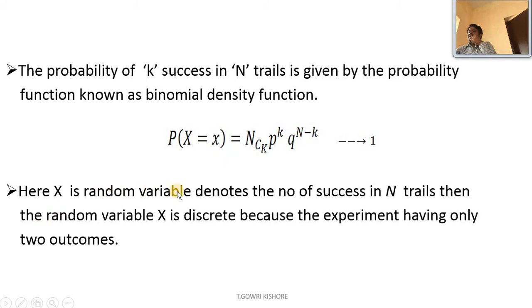Here x is the random variable, which denotes the number of successes in n trials. The random variable x is discrete because the experiment has only two outcomes.